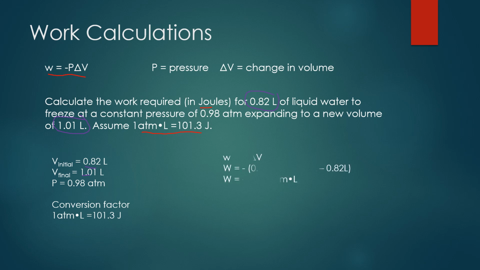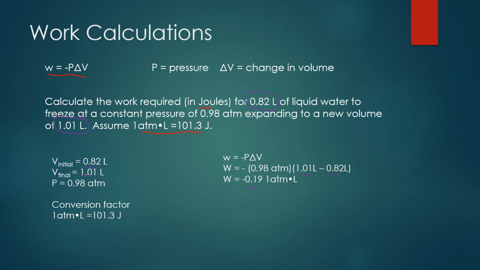So plugging these values into the equation, remembering that negative sign that's in front of the P, so we have the negative sign on the outside. We add in the pressure of 0.98 atm, and then we subtract the final volume minus the initial volume to get the delta V. Then multiplying those two numbers together, we get negative 0.19 atm liter.